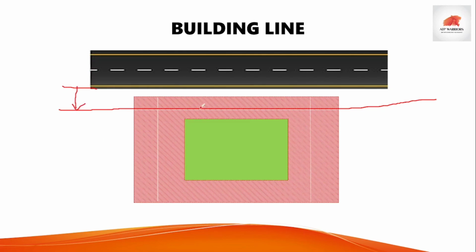And if you want to construct your house further, then you are permitted to construct till here. Means you both cannot go beyond this line. Authority can go in certain cases if it is required for public purposes, but you can't go beyond this. This is kind of a Lakshman Rekha given by the authority. That is nothing but the building line.